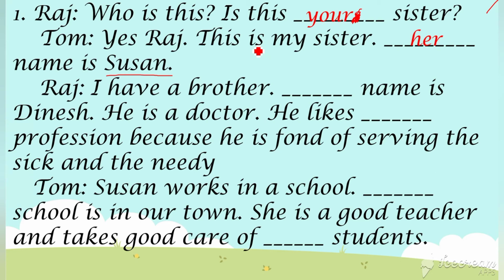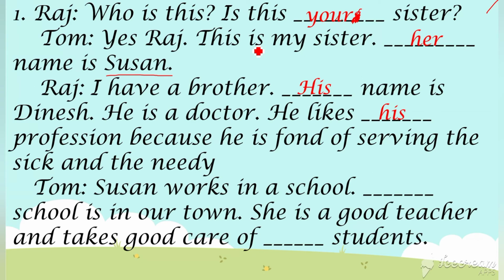Now Raj is saying about his brother's name. So what will come here? Boy, right? Third person male. What will come? His name, right? He's a boy, that's why we are using his. His name is Dinesh. He is a doctor. He likes dash profession because he is fond of serving the sick and the needy. So he likes whose profession? His own profession, right? So he likes his profession because he is fond of serving the sick and the needy.